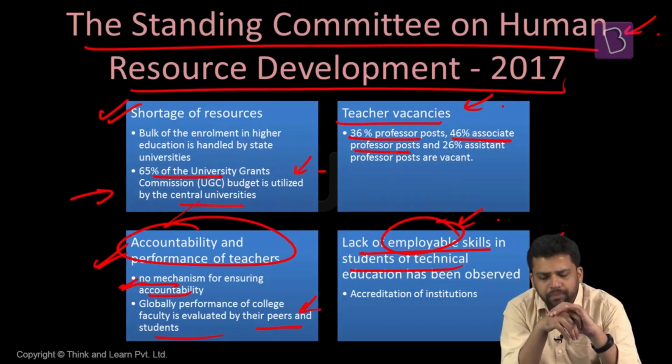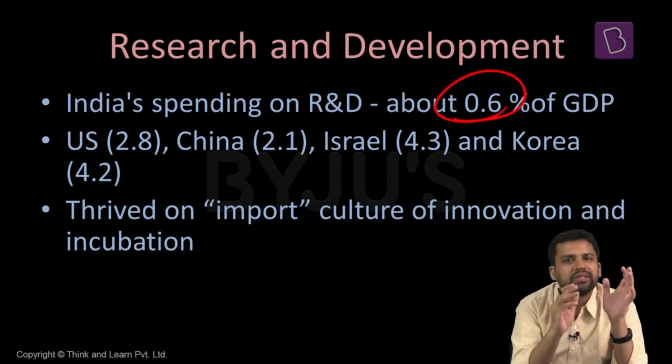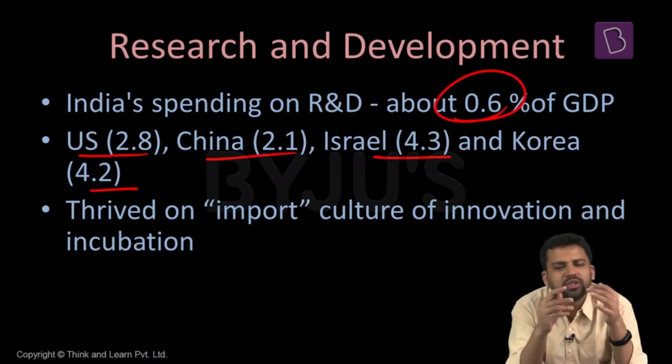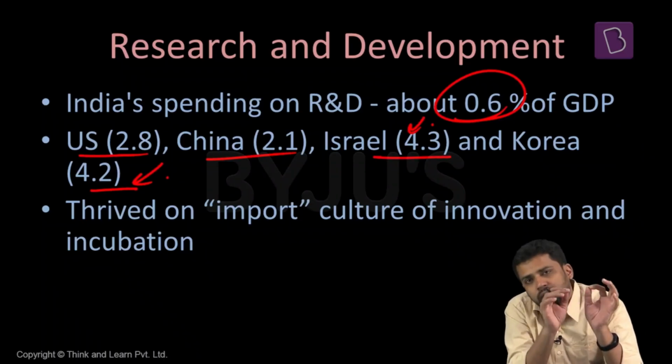Now, another dimension of education we will look at: research and development. Again, a part of education system. What are some of the concerns when it comes to R&D in case of India? First thing, how much are we spending on research and development? We spend somewhere around 0.6% of our GDP. Countries like US, China, Israel, South Korea, just look at their numbers. In South Korea, they're spending somewhere around 4.2% of GDP. In Israel, they're spending 4.3% of GDP. So our spending on research and development is less.